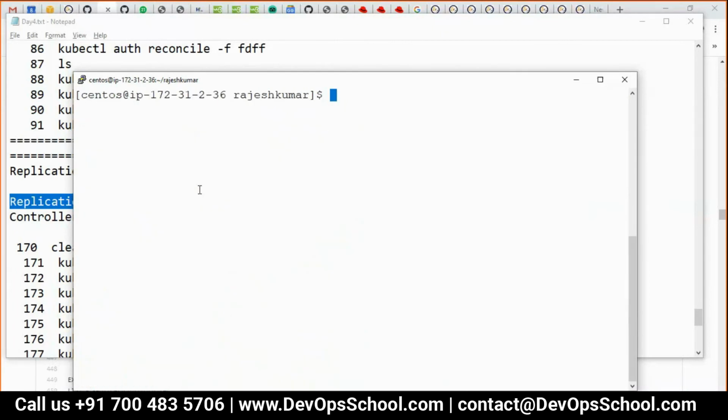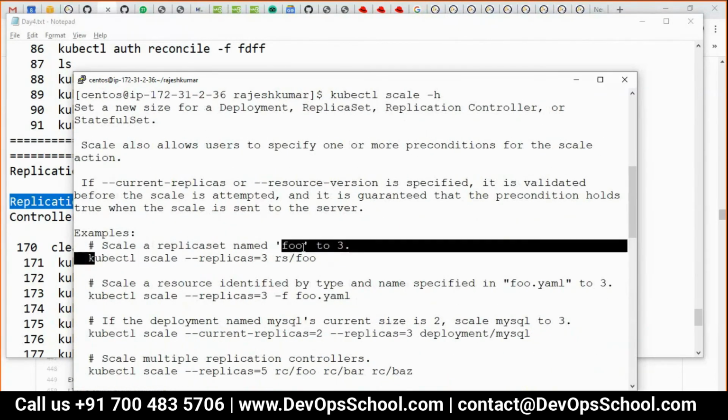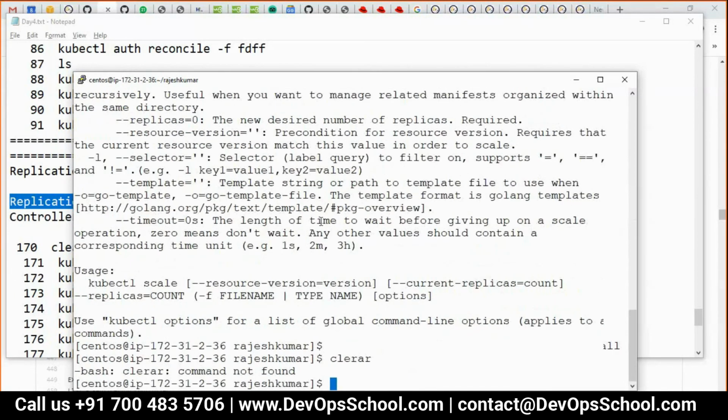But right now, the problem here is I don't know what to write for the next command. So use hyphen h, and you've got to know all these examples. That way it will be faster for you. Okay. So here,